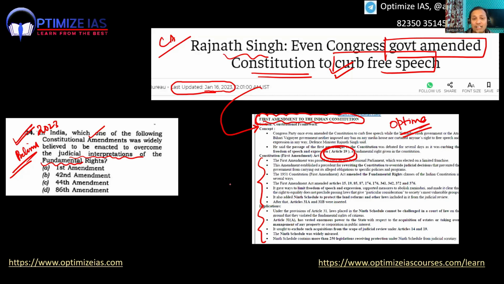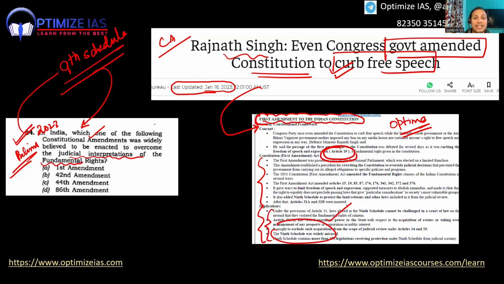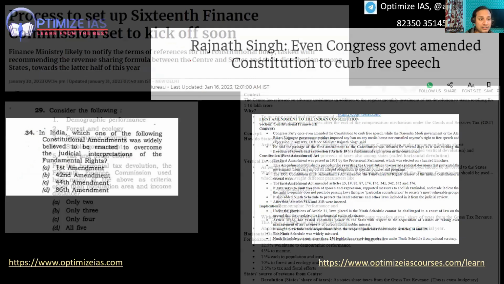So I'll just tell you, from this, how can we know what UPSC can ask? UPSC has already asked questions on the 9th Schedule in the past. If you have gone through the PYQs, you must have come across that UPSC has asked a lot of questions on the 9th Schedule. So you can see this topic is related to the 9th Schedule, which I had also covered. In future, they can ask you a question on the 9th Schedule. This is how you have to do the brainstorming. You have to do the source tracing. Now let us go to the next question.